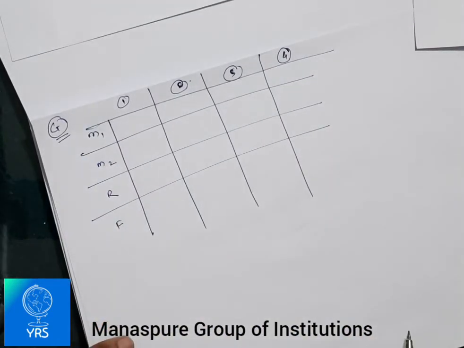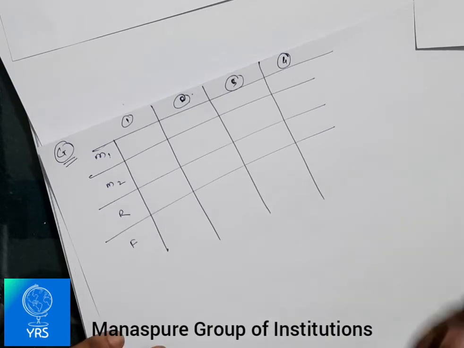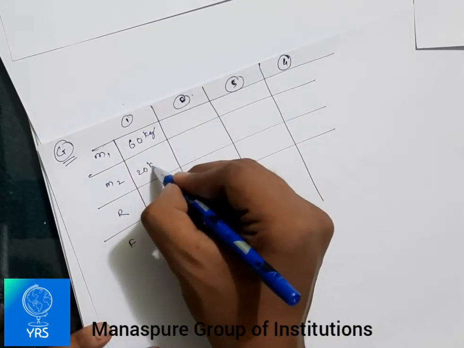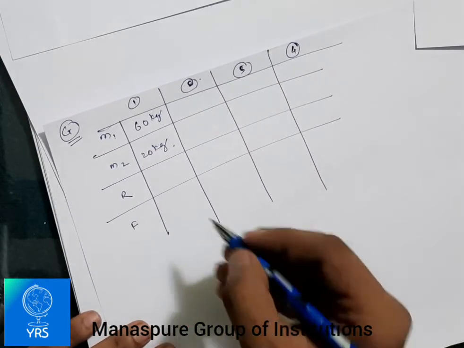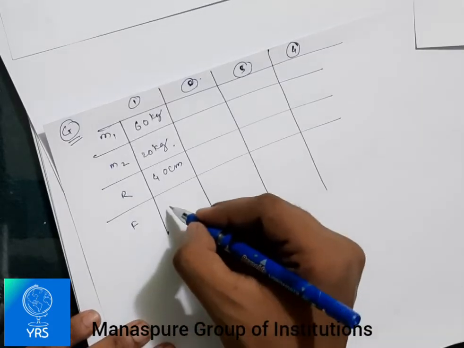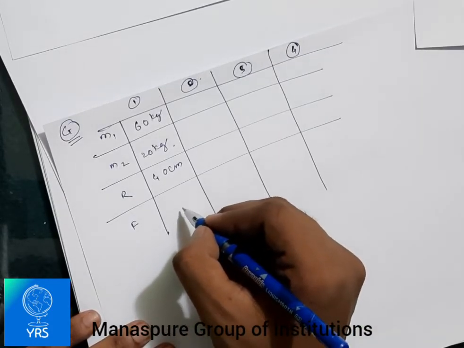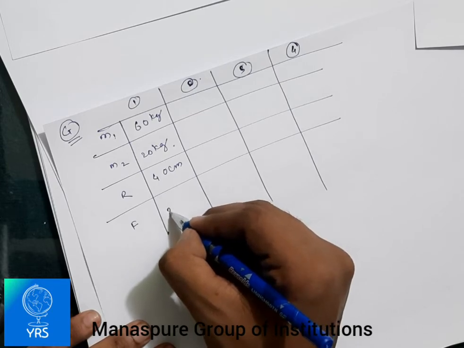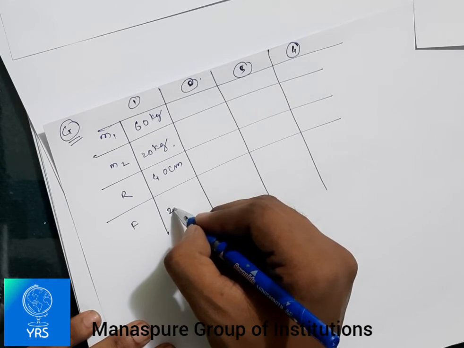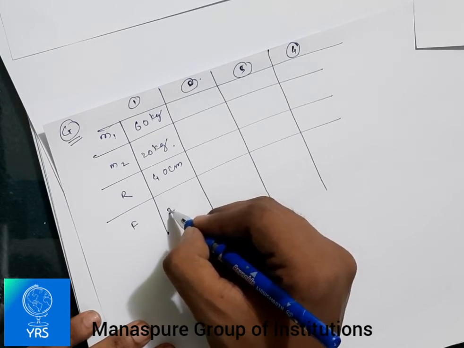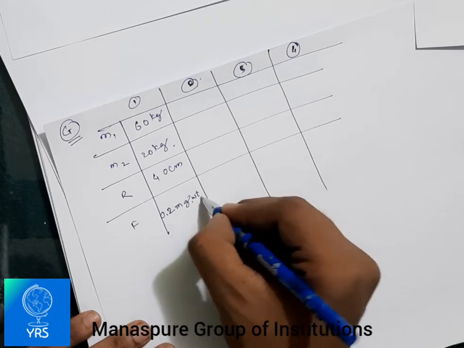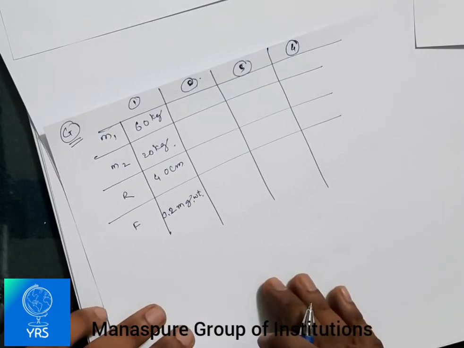Four problems for your homework are there, that is the masses are 60 kg mass m1, mass m2 20 kg, then the radius between them is 40 centimeter, and the force would be, let us say, 0.2 milligram weight, 0.2 milligram of weight.